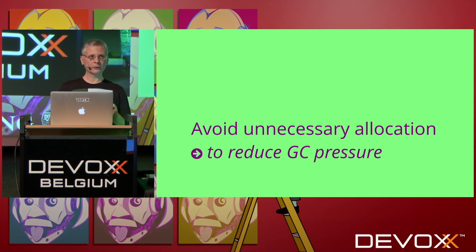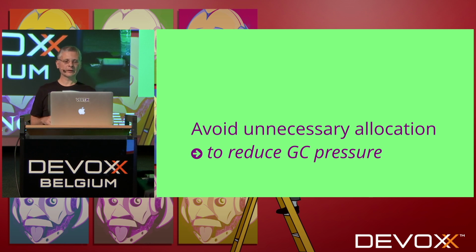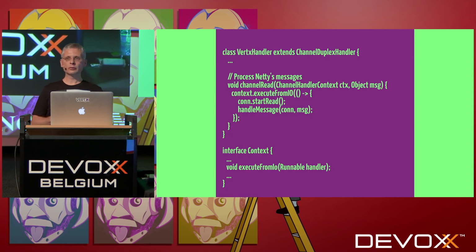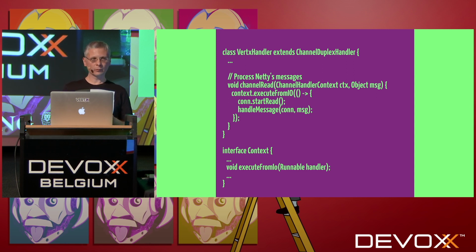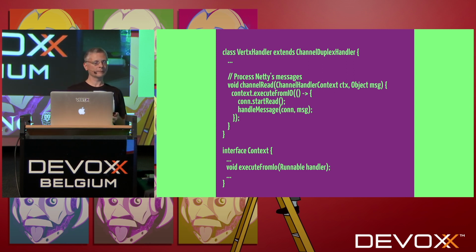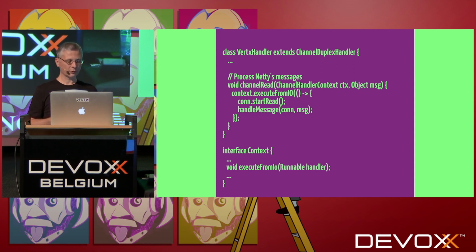The last one for the JIT and the HTTP server is to avoid unnecessary allocations to reduce GC pressure. So now let's look at some code that you have in Vert.x. If you are familiar with Netty, you might understand what it is. Basically, this is the one integration part between Vert.x and Netty that we have. And so we have this code. Here we have two things. We have the channelRead method.